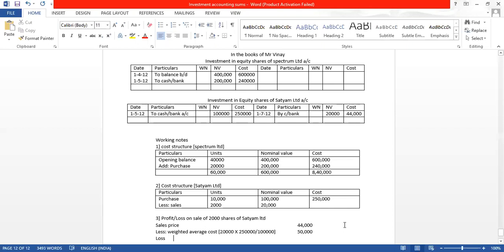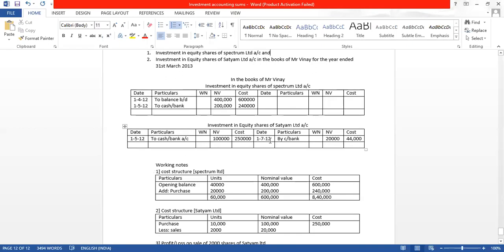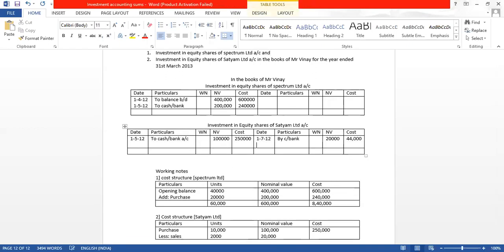So from the cost we should understand what the item is worth, but how much did we receive? Only 44,000. So how much is the loss? Loss of 6,000. So what will we do? It is a loss, so we will have to record it here. From here it will go to the P&L debit side.